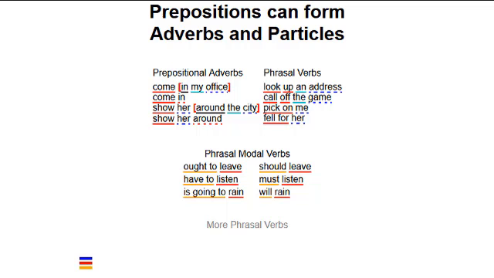Phrasal verbs are classified as separable or inseparable. The space in the red underline indicates if it is separable. Pick on me is inseparable. We can't say pick me on. Likewise, you can say he fell for her, but not he fell her for. The words up, off, on, and for are considered particles in these phrasal verbs. They are part of the verb. Particles complement verbs before the phrasal verb is complemented by an object.